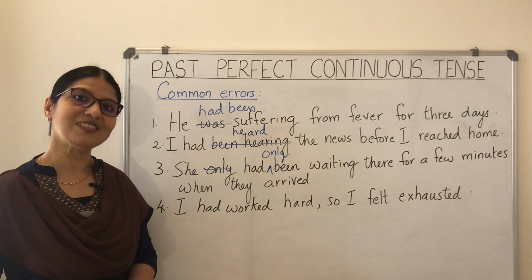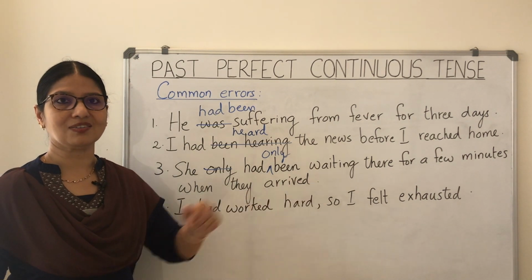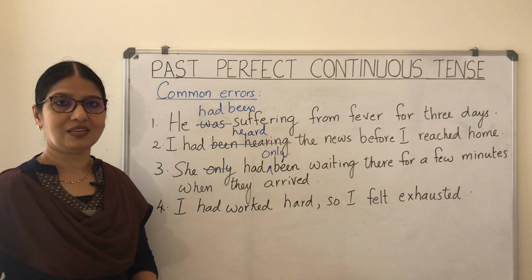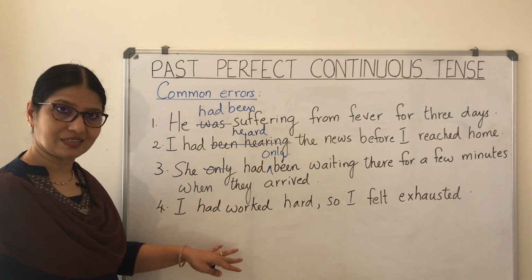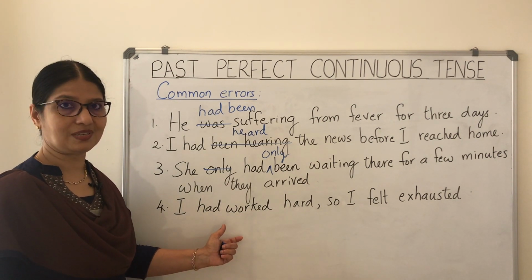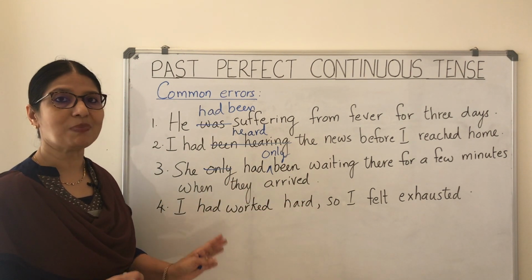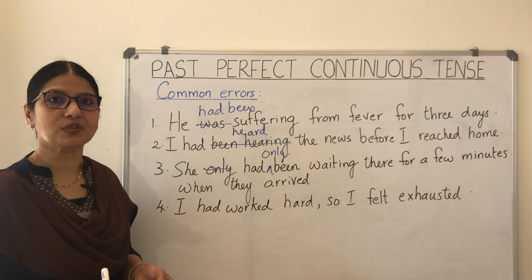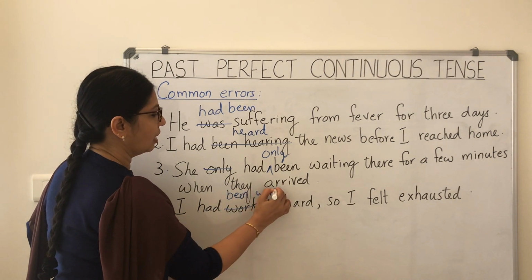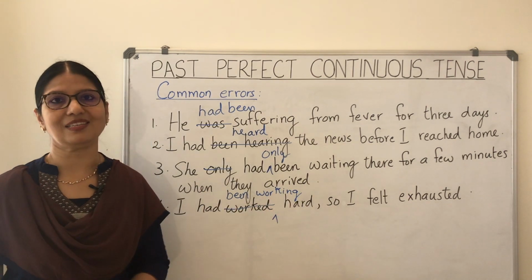Ready for the fourth one? So here it is on the board. I had worked hard, so I felt exhausted. In this sentence, the result is given there. I felt exhausted. So the reason also should be stated here. And here it is. I had worked hard. But look at the tense used. So when we are talking about the cause of an action, we should be using the past perfect continuous tense. That's more suitable. So it should be, I had been working hard. So you change it to the past perfect continuous and then the sentence is right.